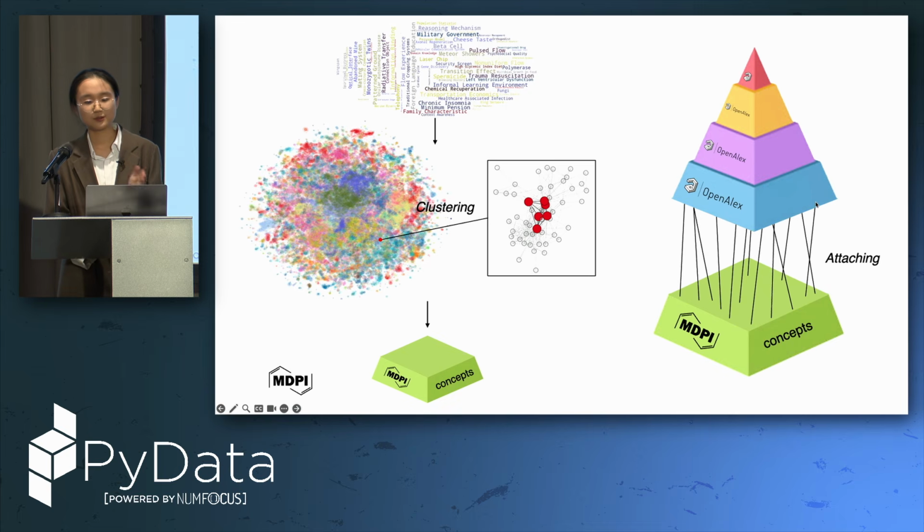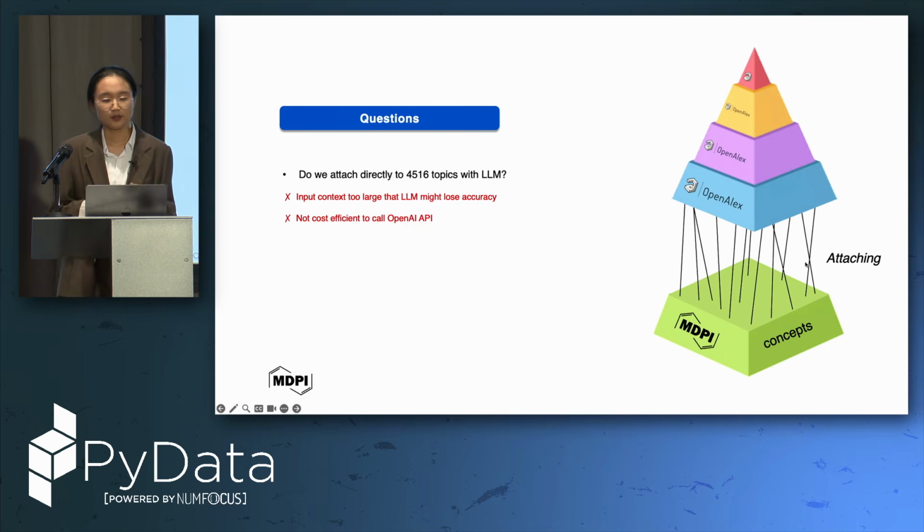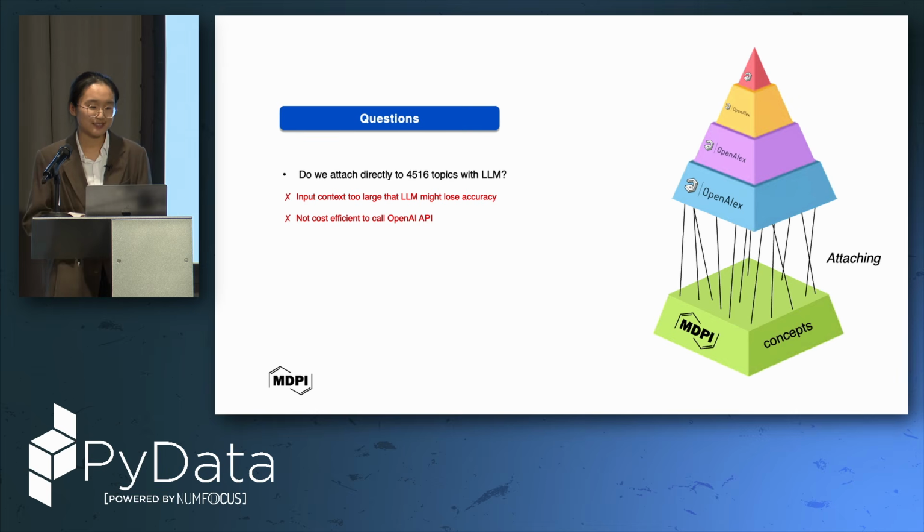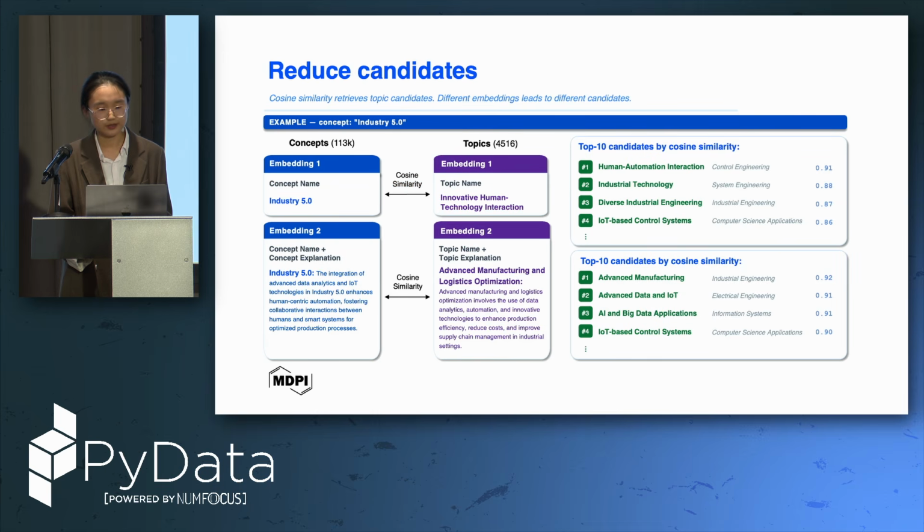Now we need to switch to the second step, which is attaching. Here we still have the question: do we attach directly to the 4,516 topics with the LLM? Of course not, because the input context is too large. The LLM will lose accuracy for sure, and it is also not very cost efficient.